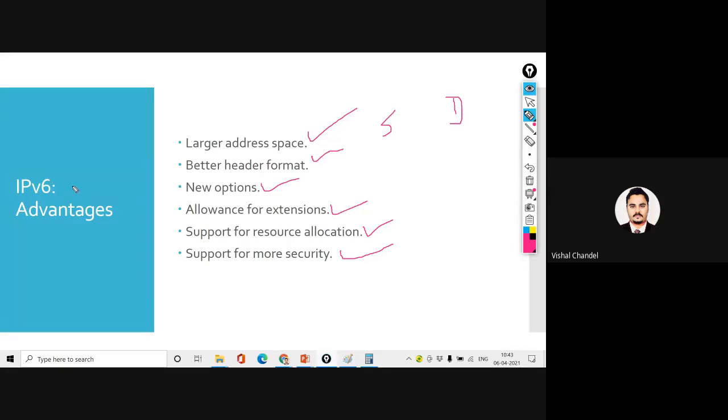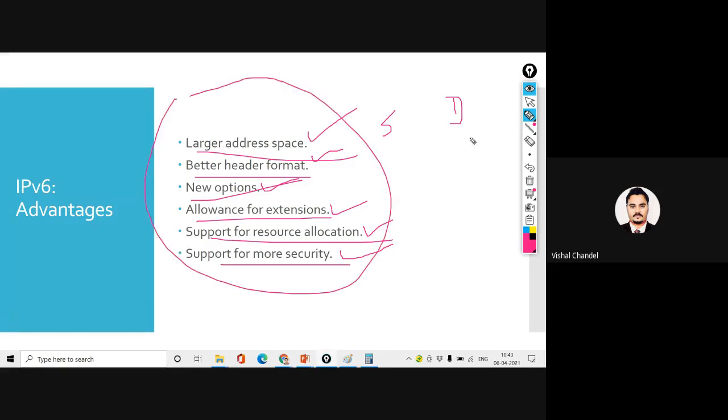So the very important features we have a requirement for, so the planning is coming to the advantages: large address space, better header format, new options, allowance for extensions, support for resource allocation, and more security. When we are expecting all these features, then we are trying to shift to IPv4, oh sorry, IPv6. And IoT is one such technology which is going to support and which is expecting all these features.